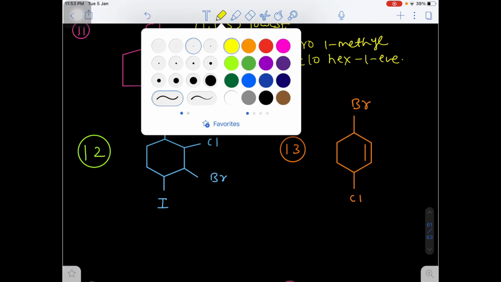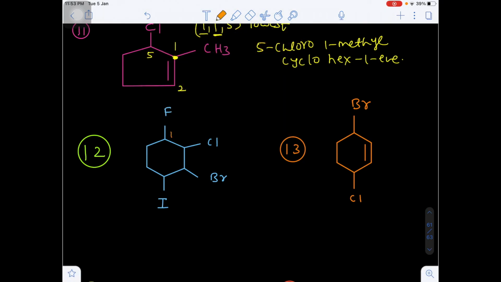Now in this case, if you give the numbering from fluorine, next chlorine, next bromine, next iodine, what are the locants? 1, 2, 3, 4. Otherwise from iodine also: 1 iodine, 2 bromine, 3 chlorine, 4 fluorine. So again you are getting the same positions, 1 2 3 4 clockwise, 1 2 3 4 anti-clockwise.